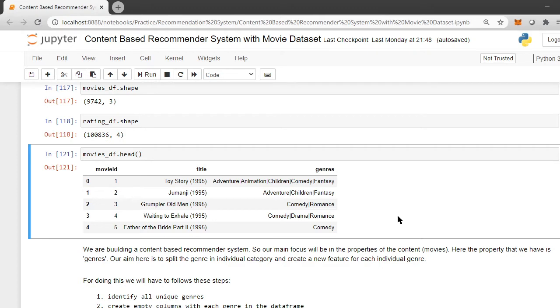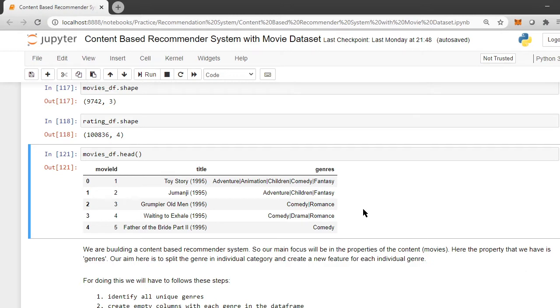Standardizing it means we have to somehow make genres available under one particular column, unique genres under each column. So this is what our data preparation part will include. We are going to separate these genres for each movie and put them under a separate column. Once we have a separate column for each unique genre, we are going to put ones or zeros under it with respect to the movie row.